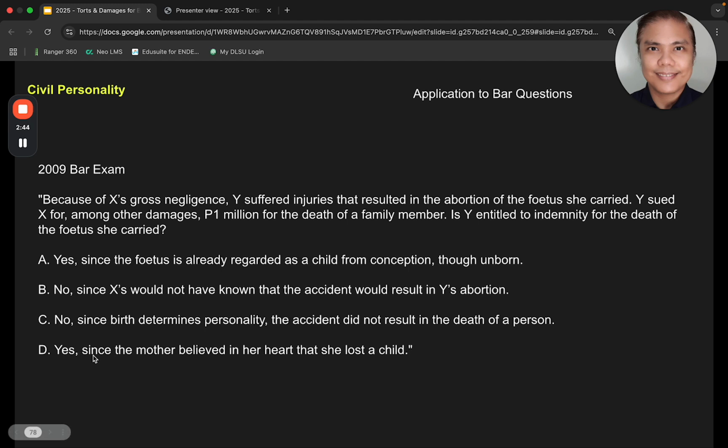All right, this one is a motherhood statement. I think under civil law provisions, I think this is the answer. Maybe we can argue on that when we see each other.